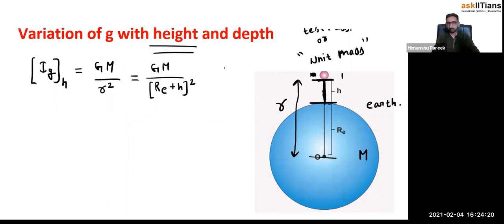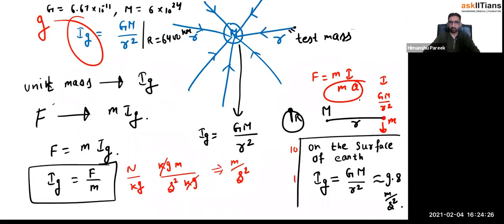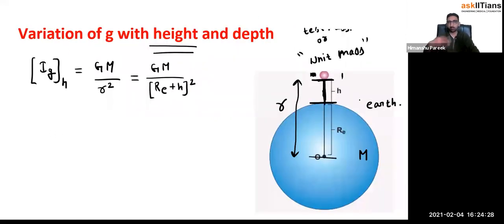One more thing. If you have seen the previous slide, how did I calculate the gravitational field intensity on the surface of the Earth? If I have kept it on the surface of the Earth, then this distance would be Re only, right? So on the surface of the Earth, I can write gravitational field intensity by the symbol Ig.